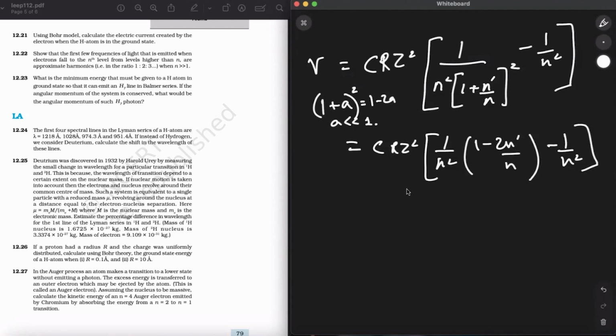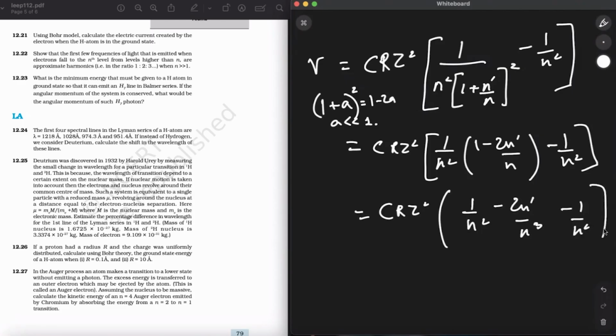Alright. Now moving forward, I can open this up. C R Z square 1 upon n square minus 2n dash upon n cube minus 1 upon n square. So what will we be left with? C R Z square 2n dash upon n cube, right?